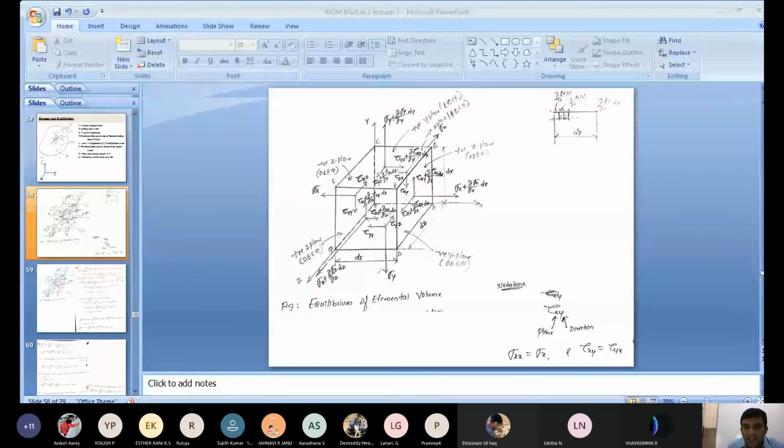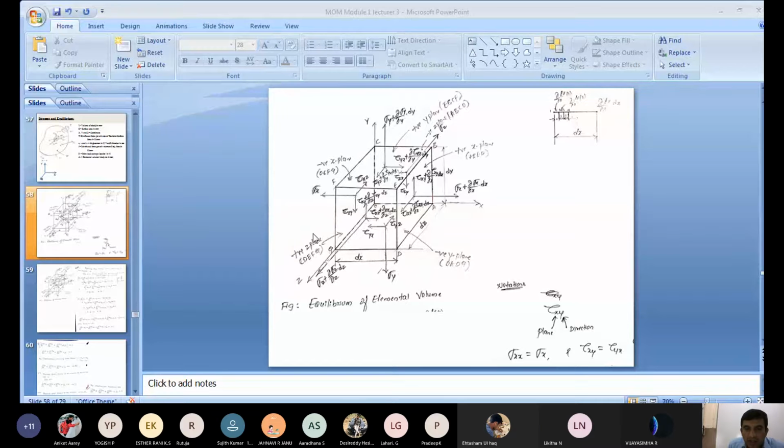Similarly, go to the y-axis, the negative y-plane. What is the negative y-plane? O, A, D, G. That is the negative y-plane. Yes or no?